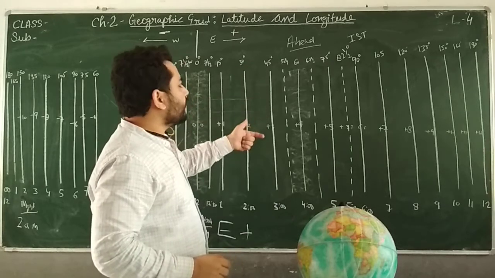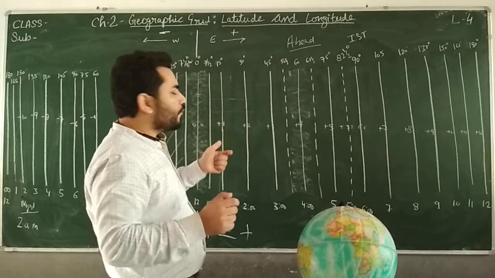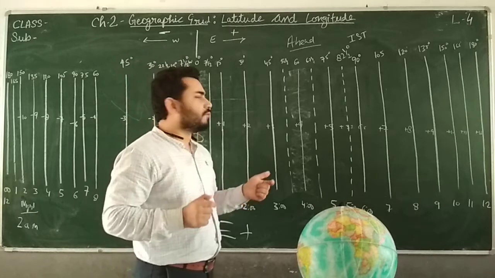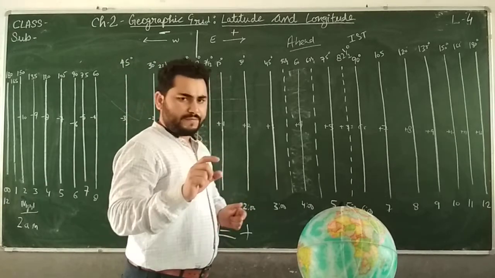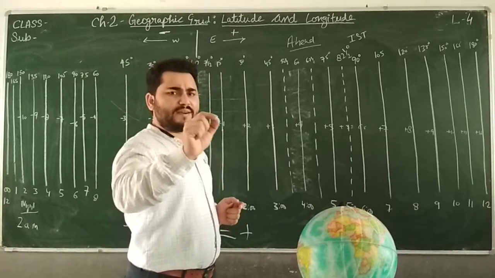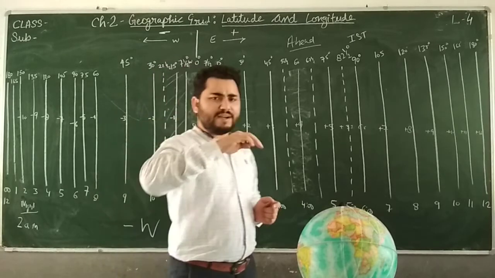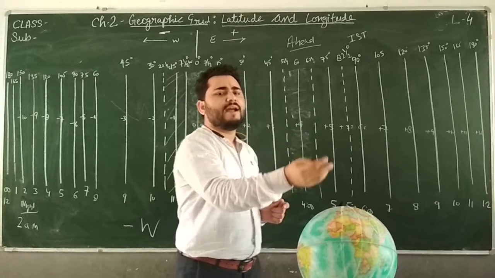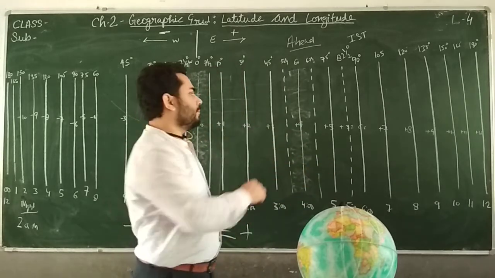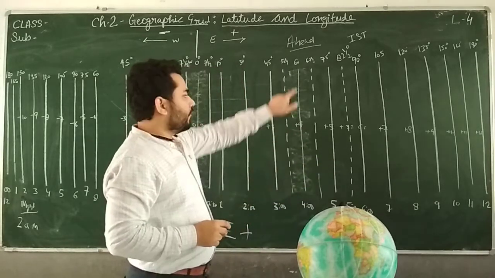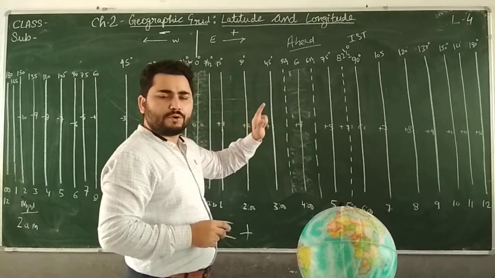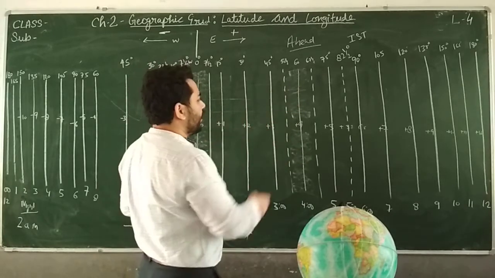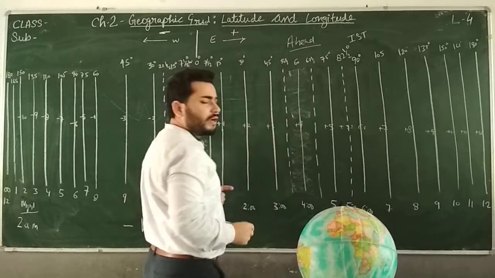Now we have to decide up to which area this time zone will be applied. So we have seen that 7.5 degrees this side and 7.5 degrees this side, both sides, will be taken as the zone, that time zone. So here this will be the +4 time zone.